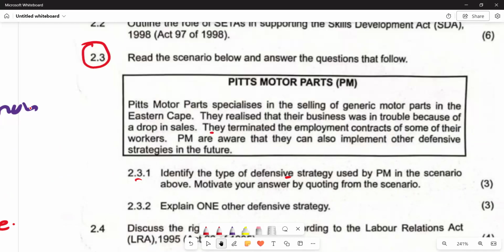The second part of the question is saying motivate your answer by quoting from the scenario.